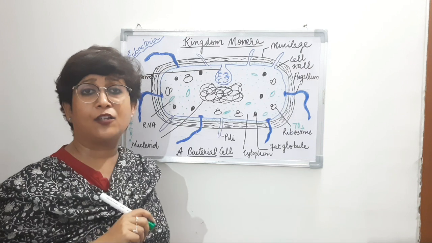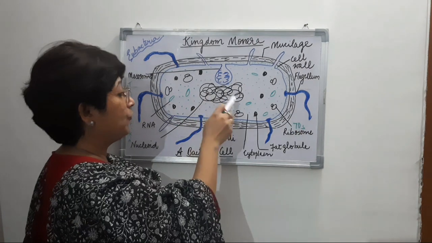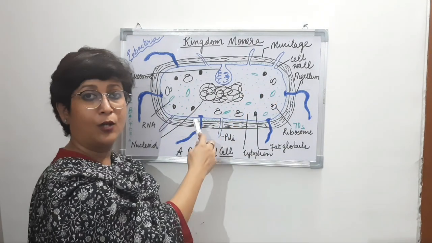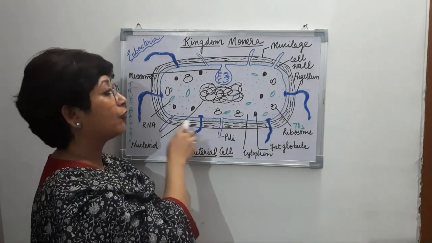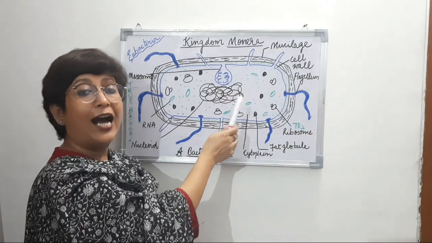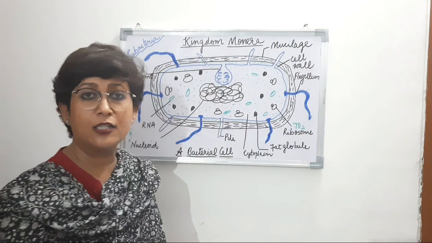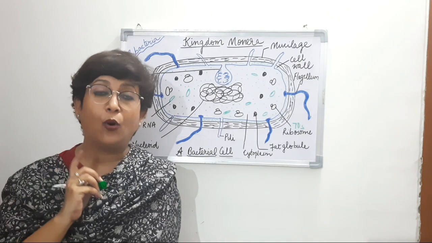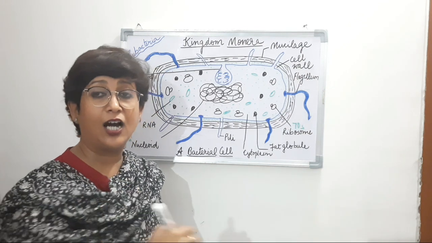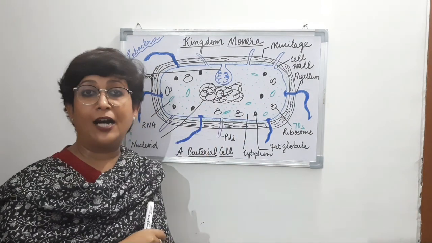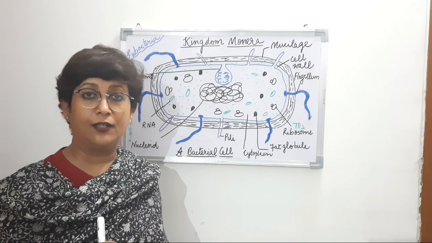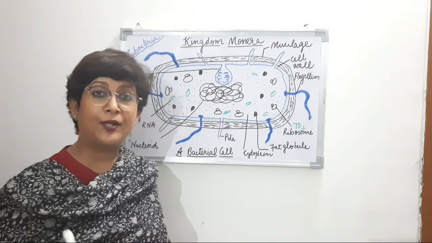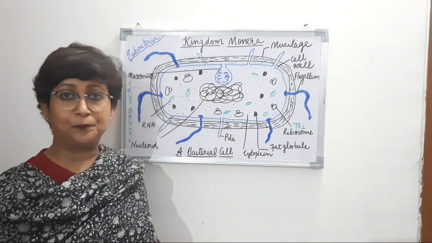And another characteristic feature is that this DNA, which is the nucleoid, is not found dispersed in the whole cytoplasm or not found in any corner of the cell, right? So it is found here at a particular place. This nucleoid is found, right? Another thing, we see that all the membrane bound organelles like the mitochondria etc. are absent in a bacterial cell, which is a prokaryotic cell, right? So any organelle which is a membrane bound organelle will not be present in a prokaryotic cell.